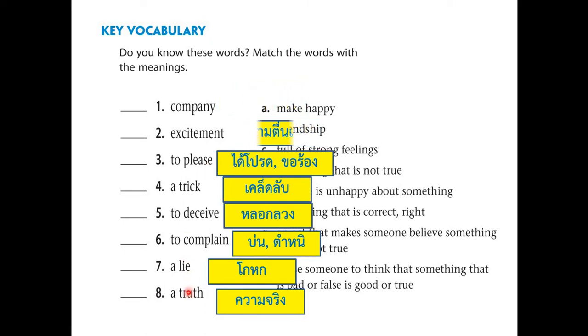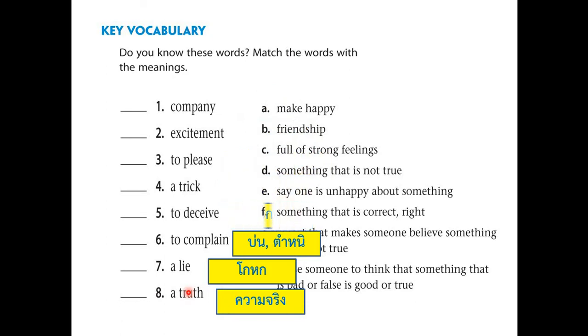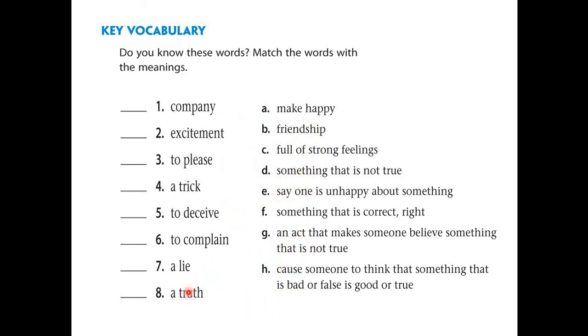Okay, so now let's move on to how we are going to answer this one. What you're going to do is match these words to their English meaning and write the letters on the blanks, before the numbers. So let's start with letter A. Letter A is make happy. Next B, friendship. Next, C, full of strong feelings. Next, letter D, something that is not true.